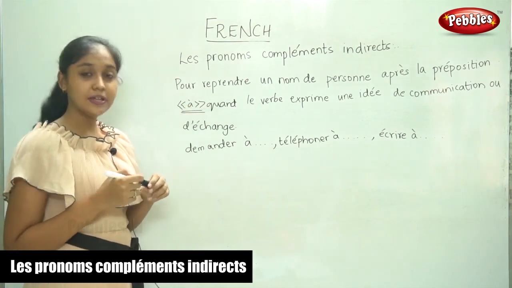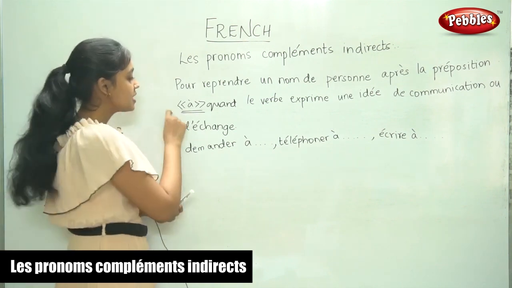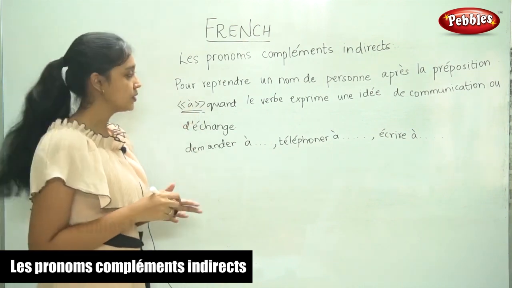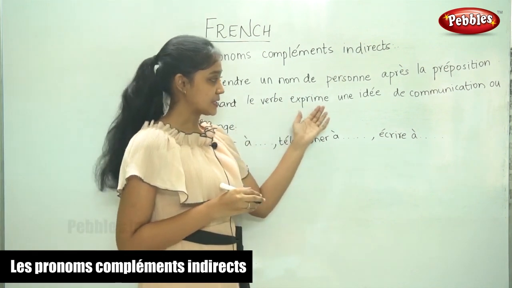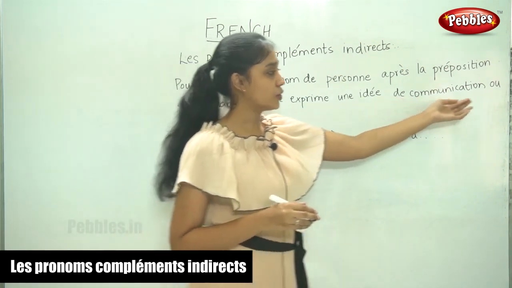So any name that has to be repeated and it comes after the preposition, quand le verbe exprime une idée de communication ou d'échange.